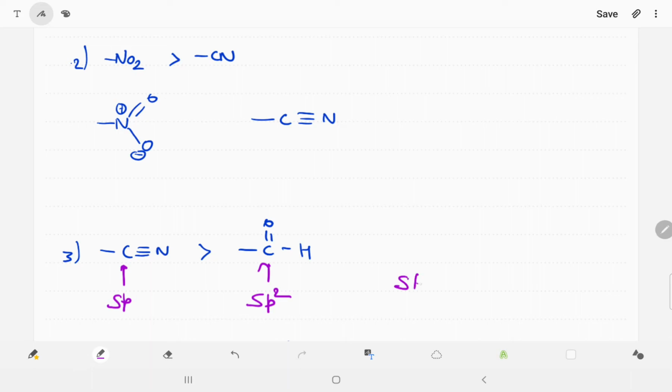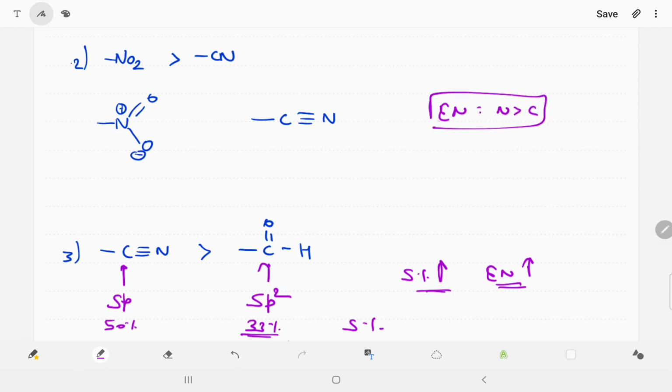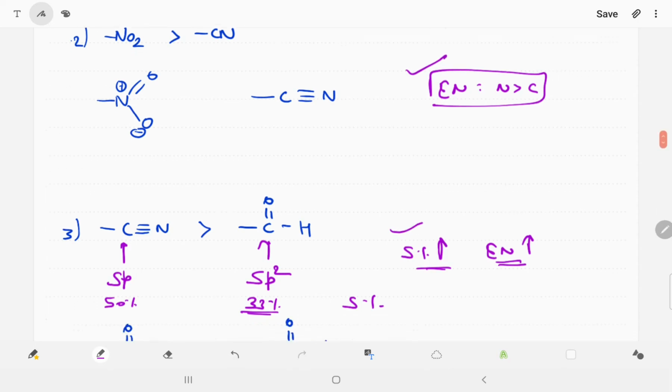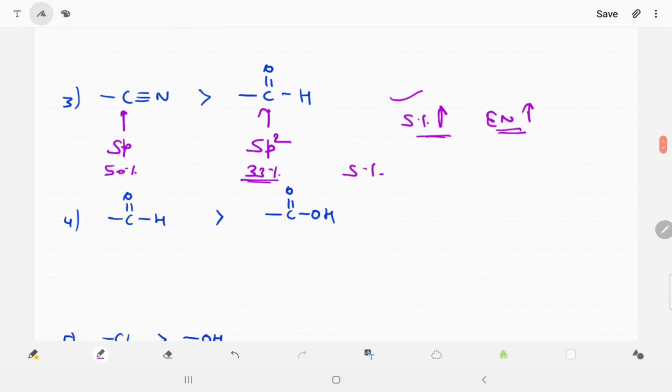Whenever s percent increases, please understand, electronegativity increases. So sp has 50% s character and sp2 has 33% s character. This is the s percent. But in this one, the first element is nitrogen and in the other the first element is carbon, so electronegativity of nitrogen is more than carbon. So here we are checking the electronegativity, and there we are going with the s percent character. After this there is aldehyde and carboxylic.